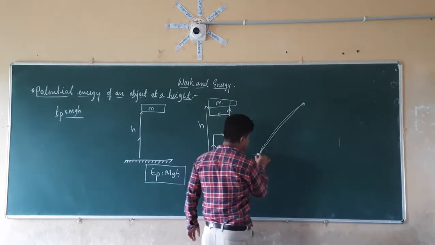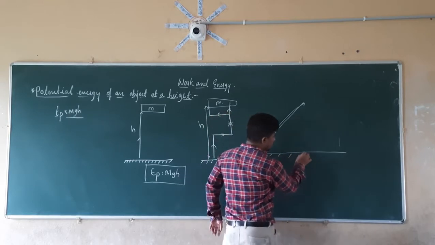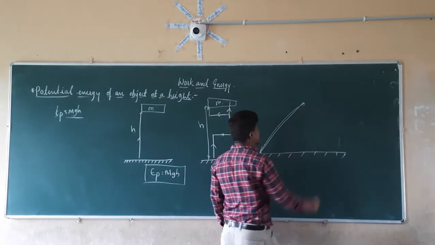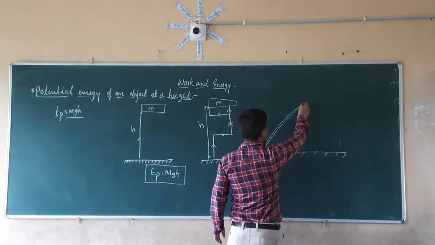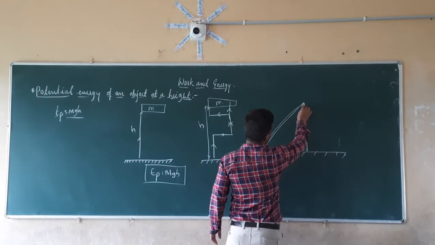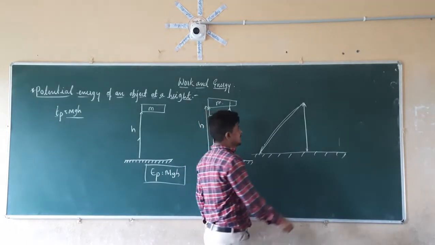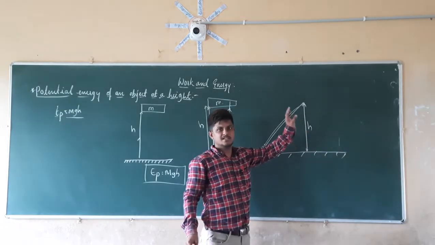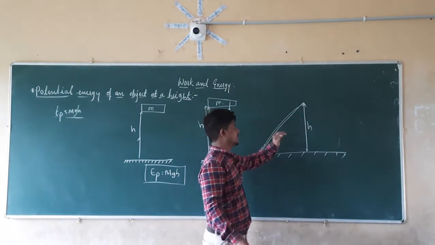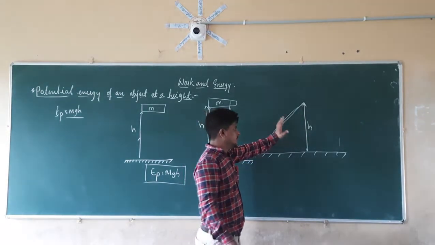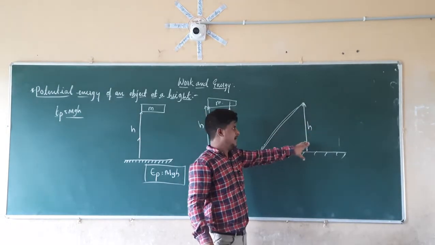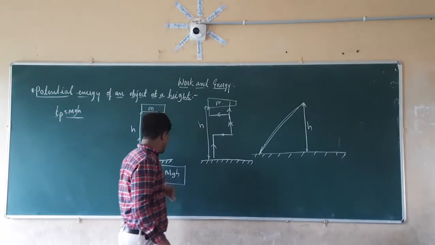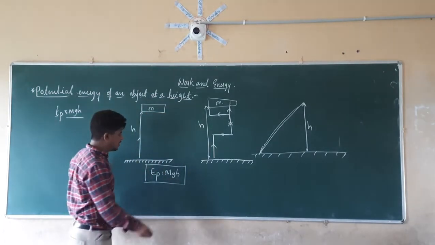No. If you are throwing the ball from the ground, the potential energy acquired by this ball is calculated by the height to which the ball goes. So this much height we consider. The potential energy of this object is directly proportional to the height at which it goes, not the distance covered but the height. So whichever path, whichever direction it goes, we have to consider the height of that object to calculate the potential energy. For that reason we have the formula EP is equal to mgh.